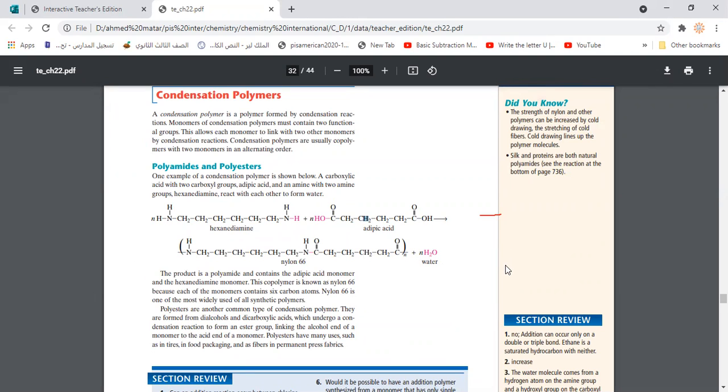So do you know now what the difference is between condensation polymer and addition polymer, guys? Is the difference clear for you, or are you still confused between them? So your silence means it's clear.